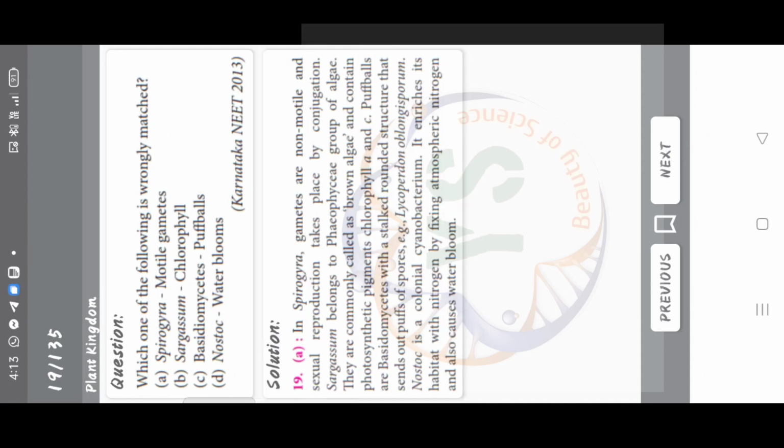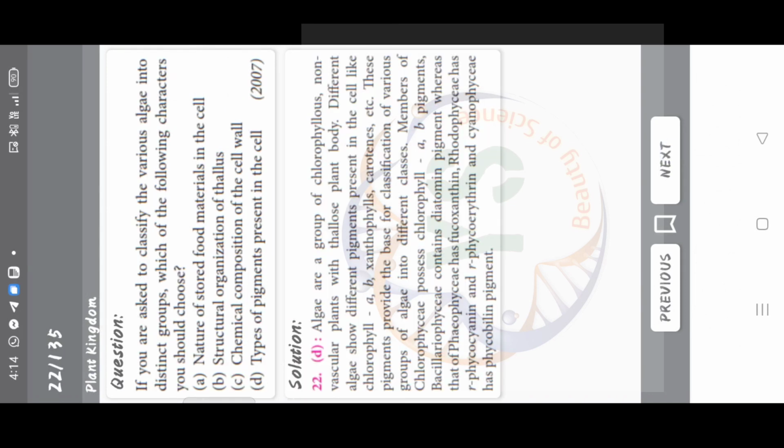Which one of the following is wrongly matched? Spirogyra, motile gametes; Sargassum, chlorophyll; Basidiomycetes, puffballs; Nostoc, water blooms. Correct answer is option A, Spirogyra, motile gametes. Algae have cell walls made up of cellulose, galactans and mannans, hemicellulose, pectins and proteins, pectins, cellulose and proteins, cellulose, hemicellulose and pectins. Right answer is option A, cellulose, galactans and mannans.